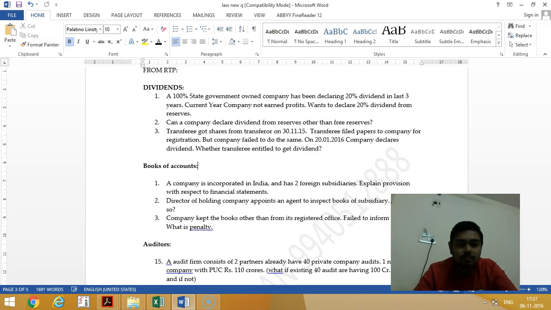Then second question, can a company declare dividend from reserves other than free reserves? Only from free reserves they can declare dividend. They cannot declare dividend other than free reserves.